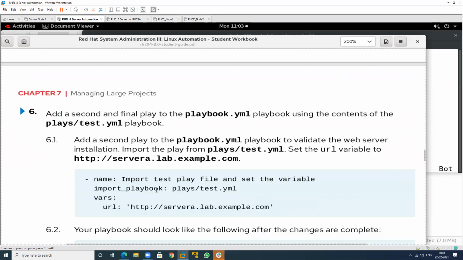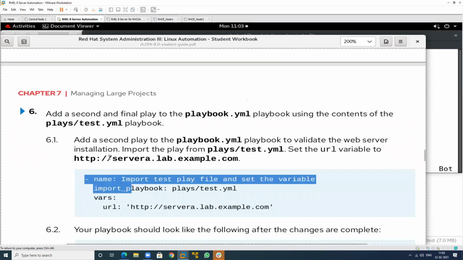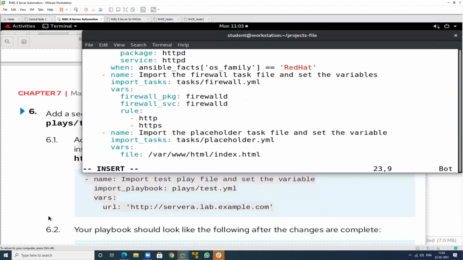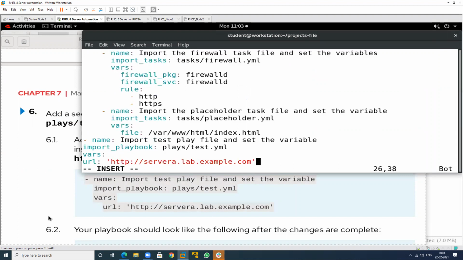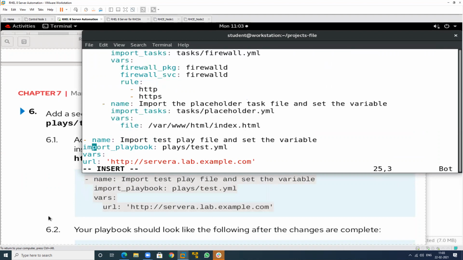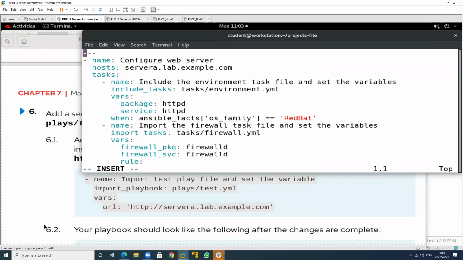So what is the indentation of this, Rahul? Where will I arrange this? I will arrange it from the top, from the first. See, I will show you. This is my first play. Two gaps, see, two spaces. This is my first play to configure, and on which particular machine? This particular play will start on this machine. So this is my first play.